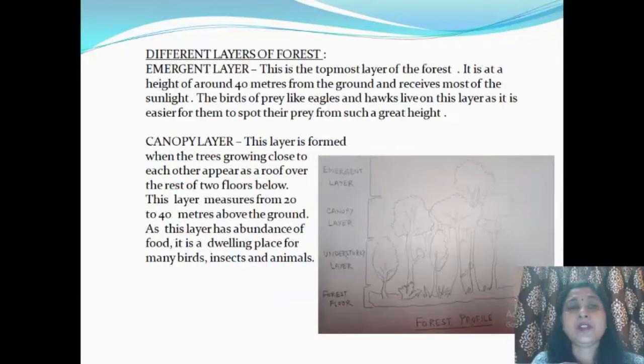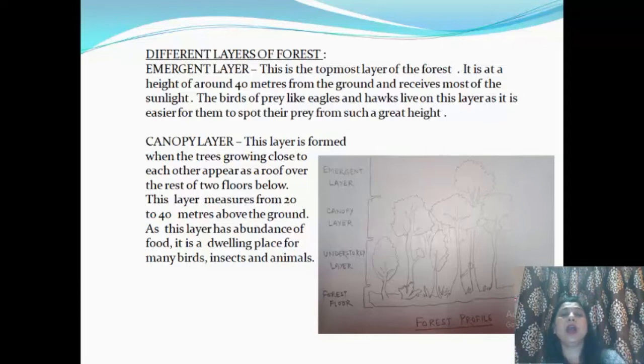Now coming to the different layers of the forest. The topmost layer is known as the emergent layer, and it is at a height of around 40 meters from the ground and receives most of the sunlight. As it is at the top, it gets the most sunlight. The birds of prey like eagles and hawks live on this layer, as it is easier for them to spot their prey from such a great height. You can see from the figure the emergent layer is the topmost layer and it is above 40 meters from the ground. And prey means their food.